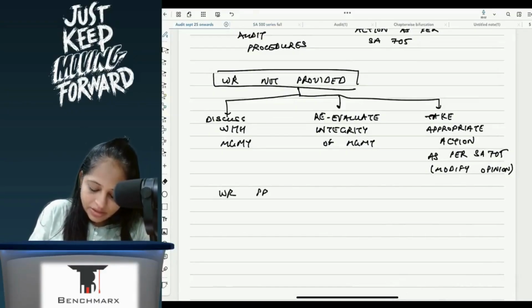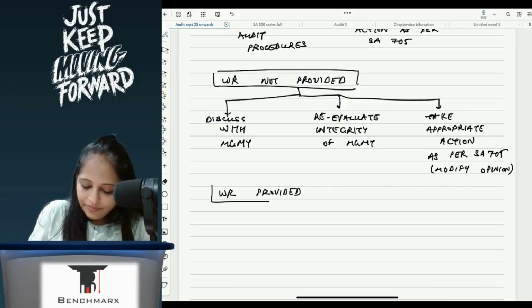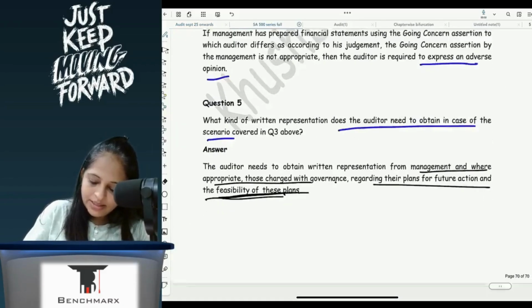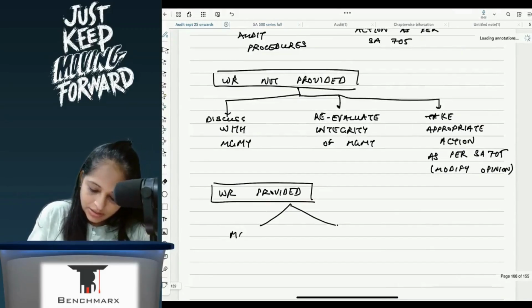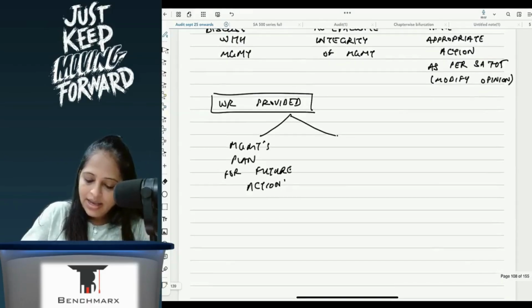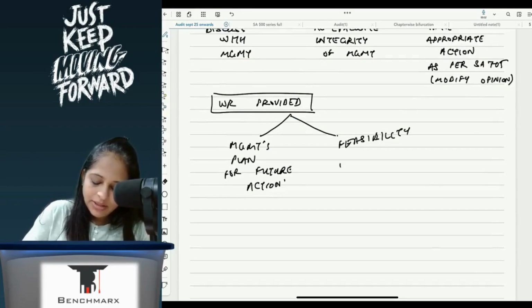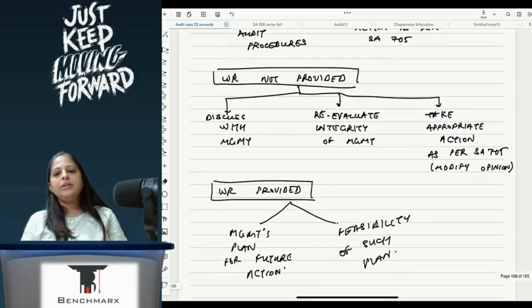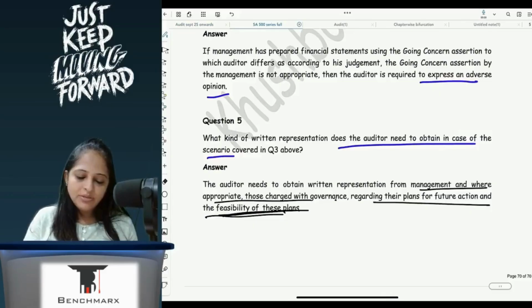Written representation provided, and just say two things: management's plan for future action. Just add this here because in case it is asked you should be able to write it down. And here say feasibility of such plan, because we've written what is the action if written representation is not provided. Here, keep one blank added: written representation provided. Okay?